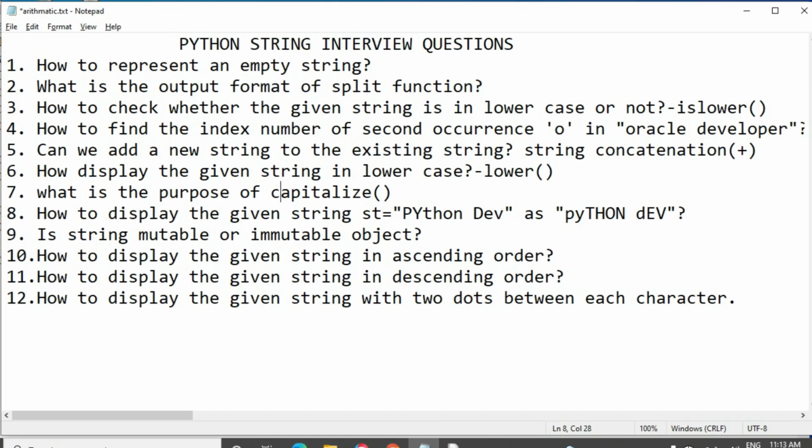Okay. Then the next one is how to display the given string st as python dev. So first see this example. See the string.